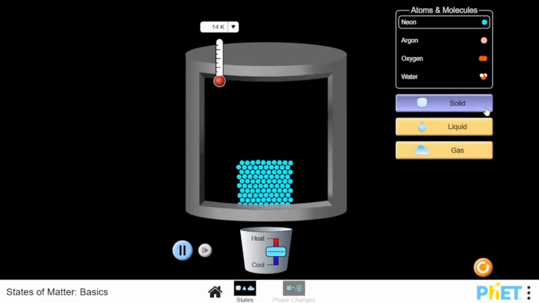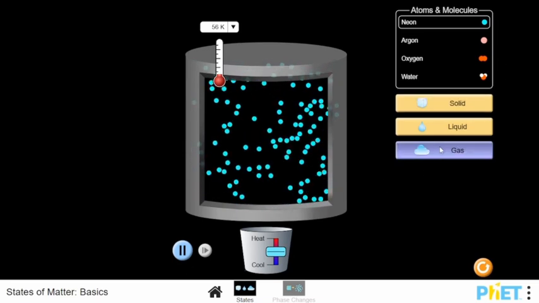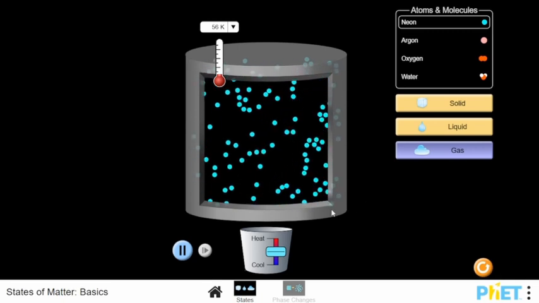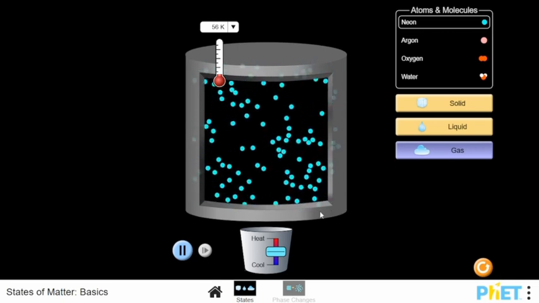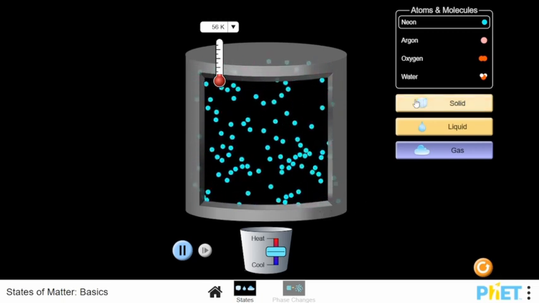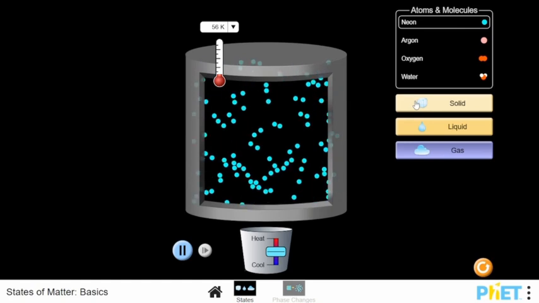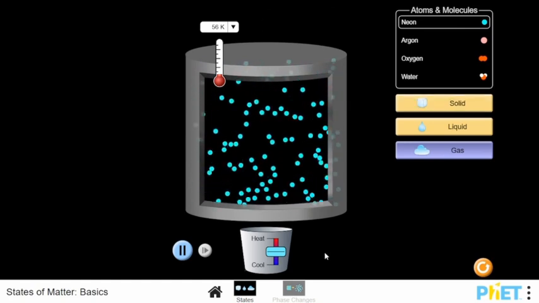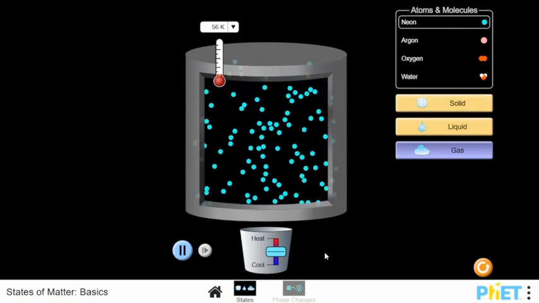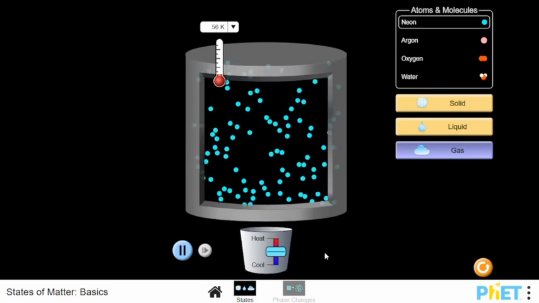In some special cases, solid can directly turn into gas. The process is called sublimation. For example, like dry ice. Next, we'll see what happens if we remove heat or cool down the substances.